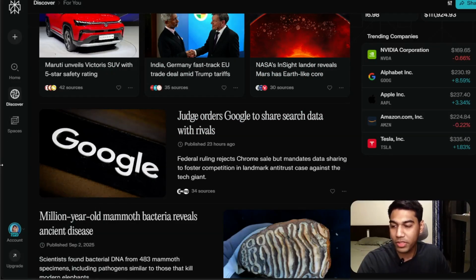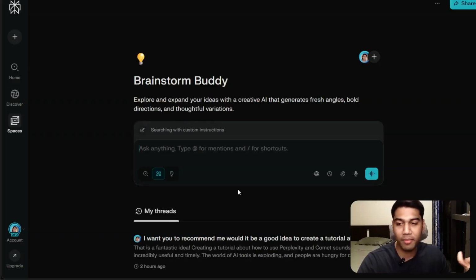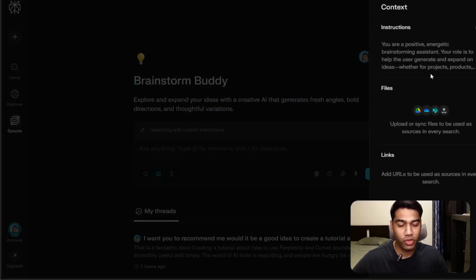Another option that you have here is Spaces, which is pretty interesting, but technically pretty similar to creating a ChatGPT project or something like that. What you can do is set up custom instructions and add files and links here. So when I say custom instructions, you can give it a specific instruction on how it should respond.